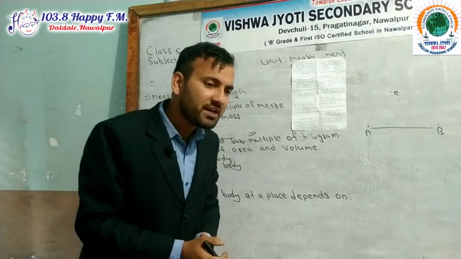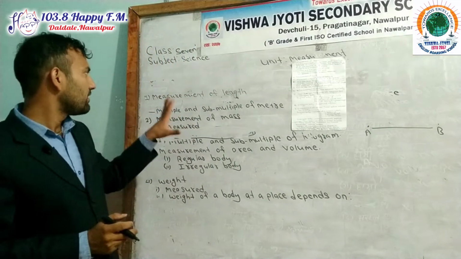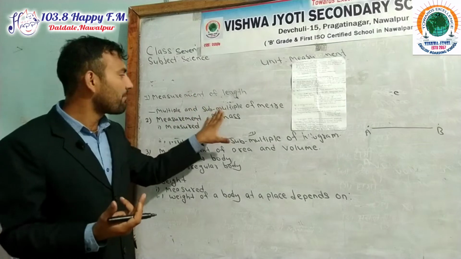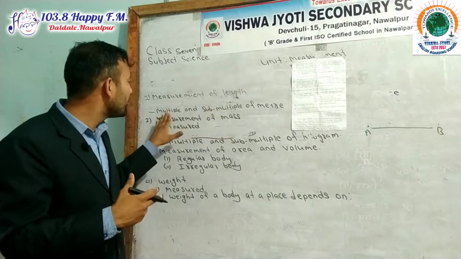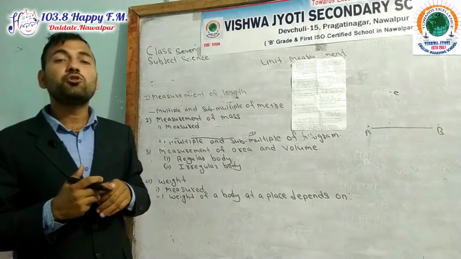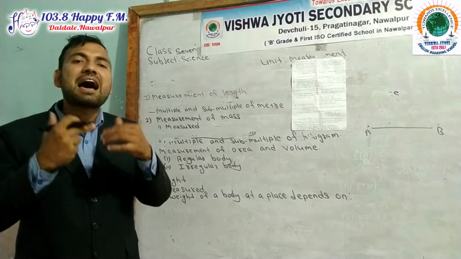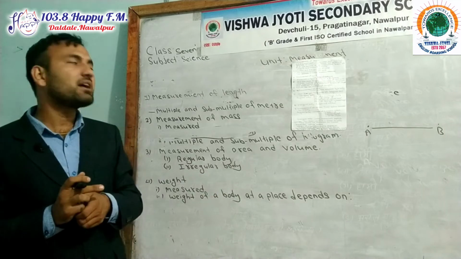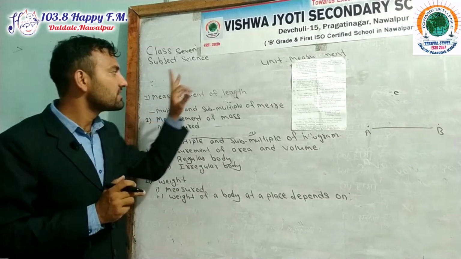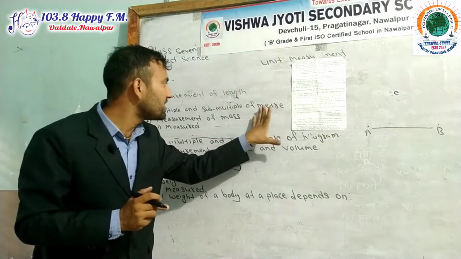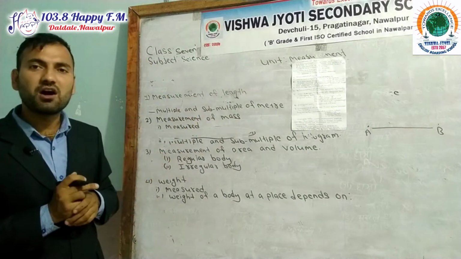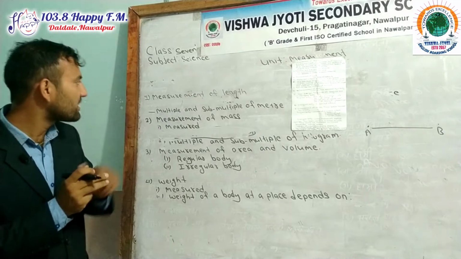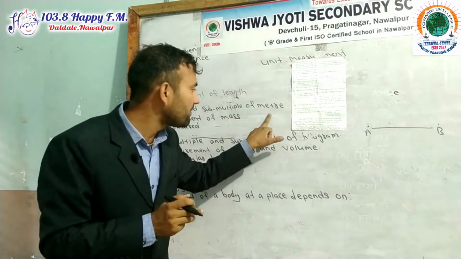Some are bigger units, some are smaller units. Multiples of meter. Multiples means bigger, sub-multiples means smaller. What do you mean by multiples of meter? Those units which are bigger than the meter are known as multiples of meter.